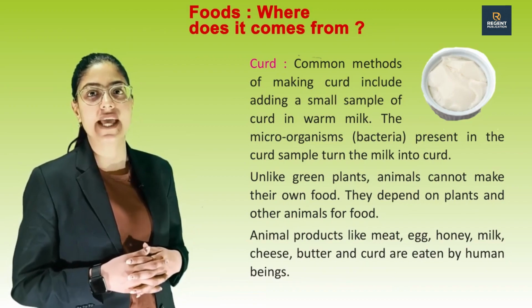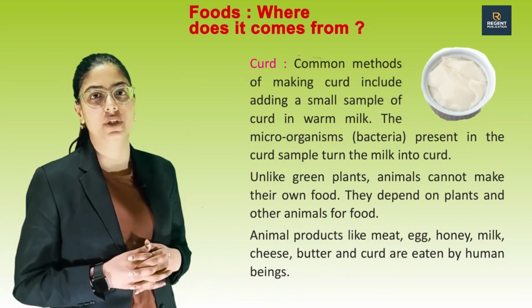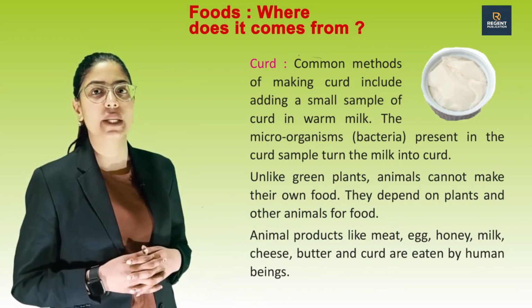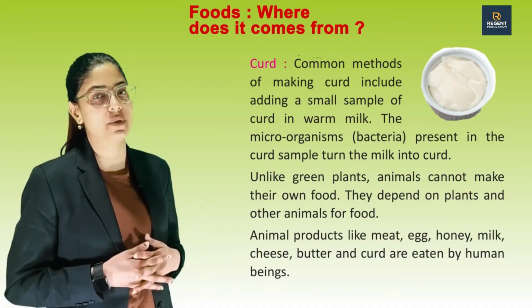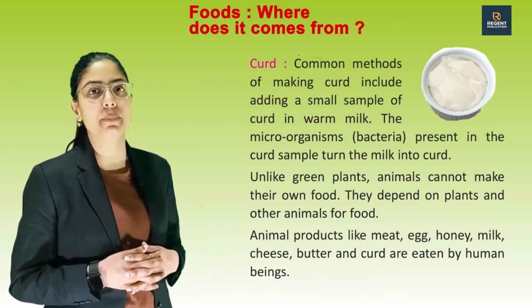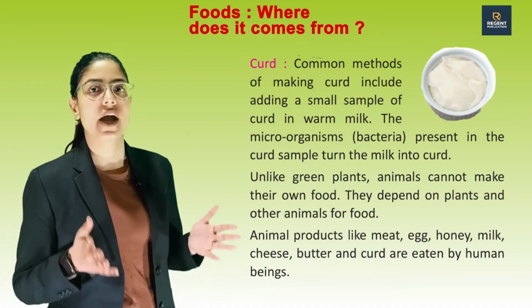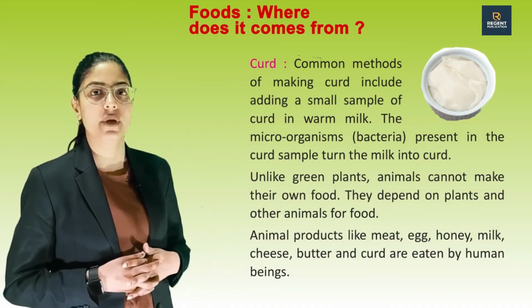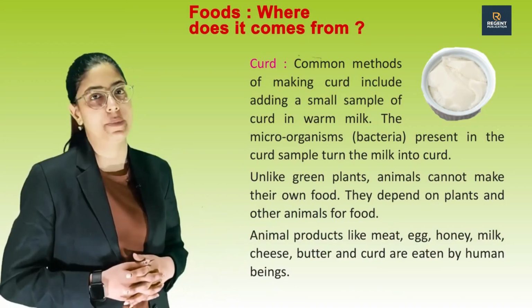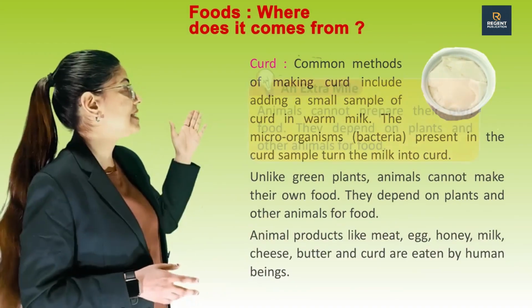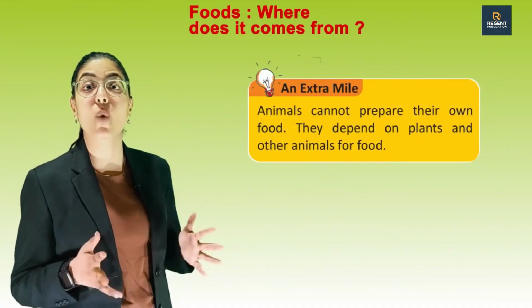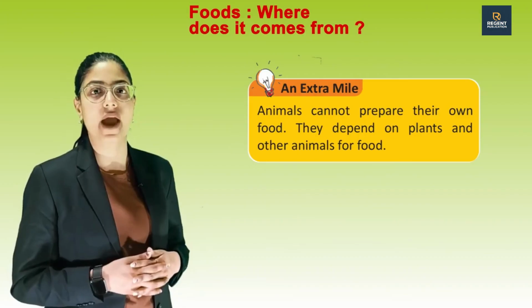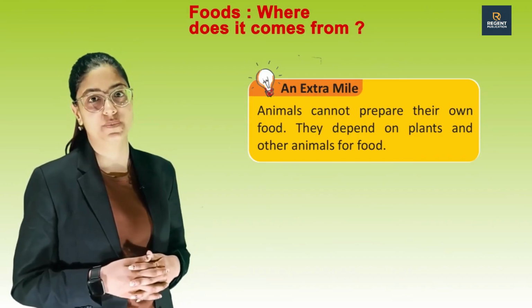Unlike green plants, animals cannot make their own food. They depend on plants and other animals for food. Animal products like meat, egg, honey, milk, cheese, butter and curd are eaten by human beings. Now let's see an extra mile. Animals cannot prepare their own food. They depend on plants and other animals for food.